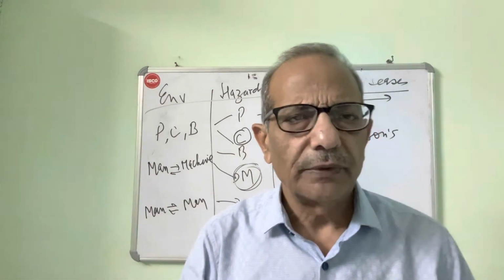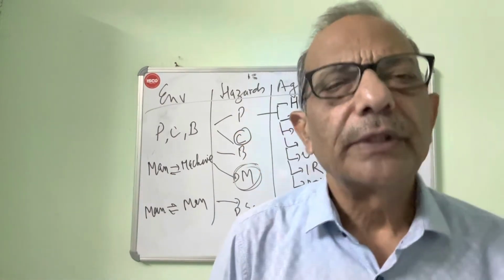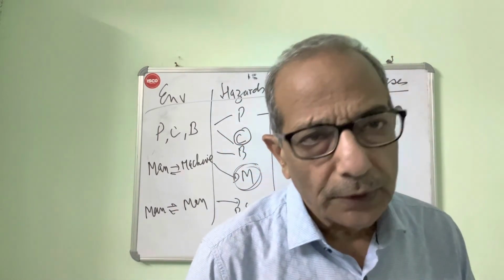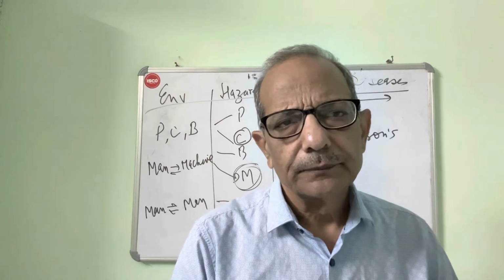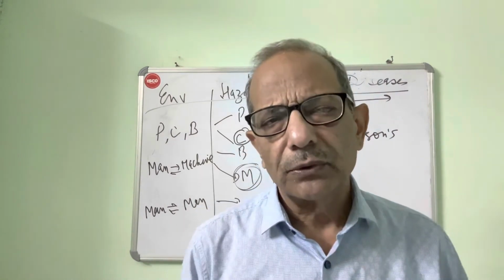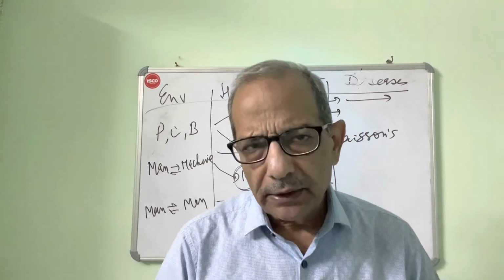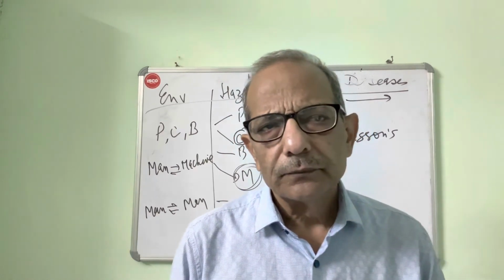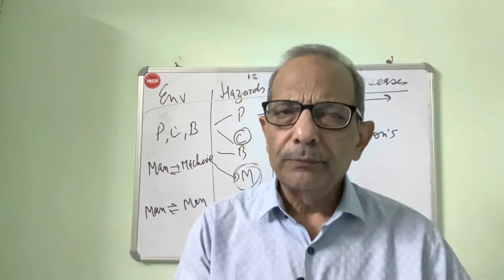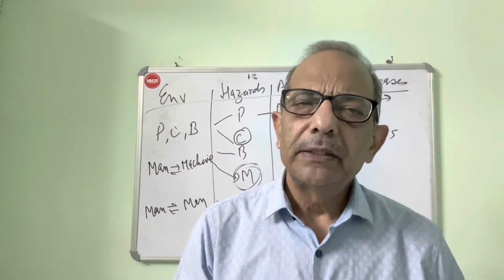Caisson's disease occurs in deep sea divers when they go down and the air gets absorbed into their system. When they ascend fast, this air which has gone into their blood comes out, because now the atmospheric pressure is less. It comes out as bubbles and creates symptoms.